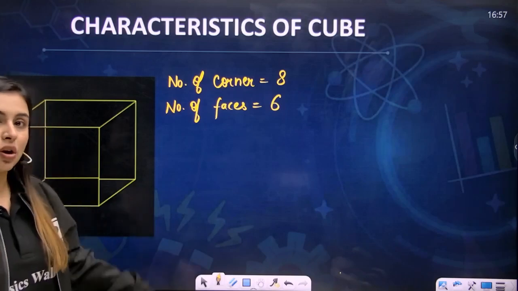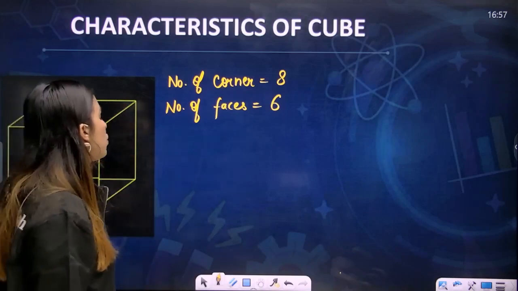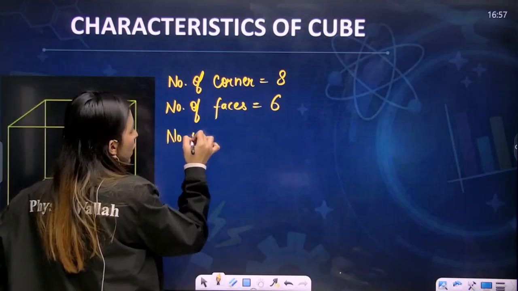Okay, let's talk about the other thing. Let me ask you, how many edges do you have? Number of edges.